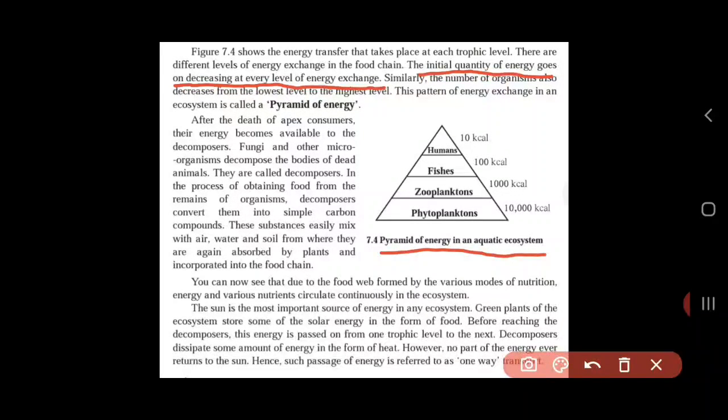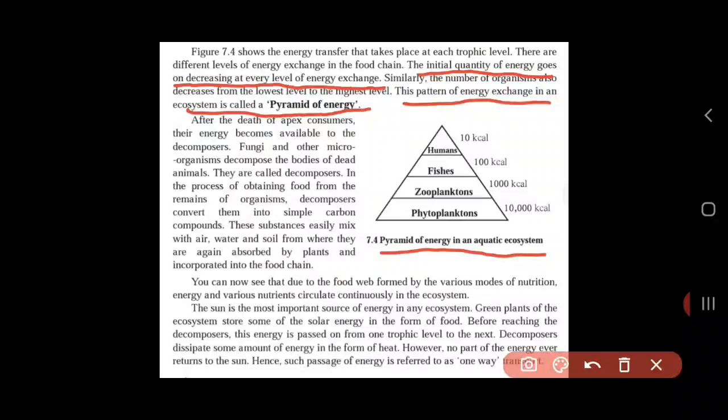Fine. So this pattern of energy exchange in the ecosystem is called a pyramid of energy. In this diagram, figure 7.4, it makes us understand how energy gets exchanged. The very base level is phytoplanktons, a group of organisms which have about 10,000 kilocalorie of energy.